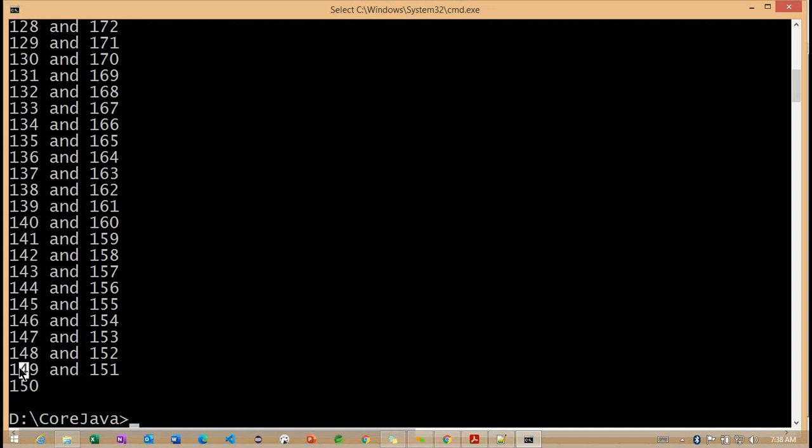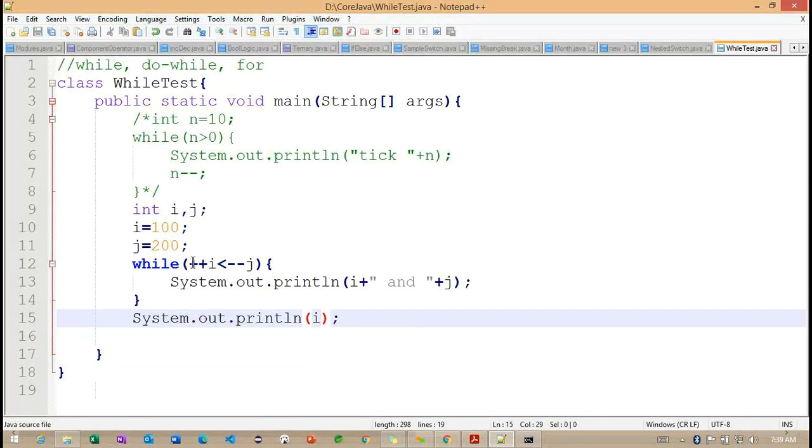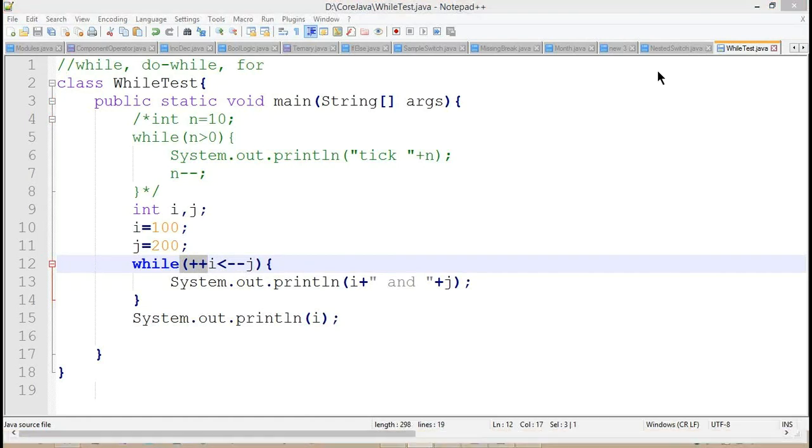So first you need to think here: 149 is an I value. What happens internally whenever the 149 line statement is printed is that the I value will become 150. So we need to think very carefully here, because this condition is not satisfied.